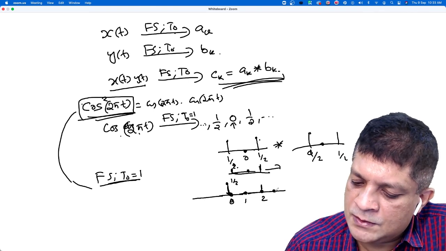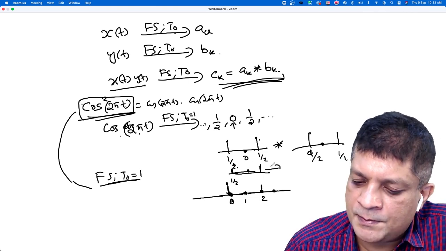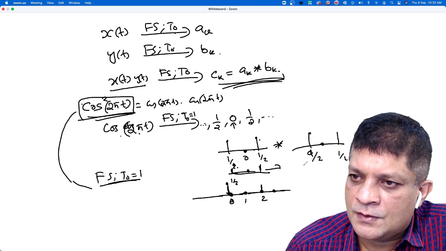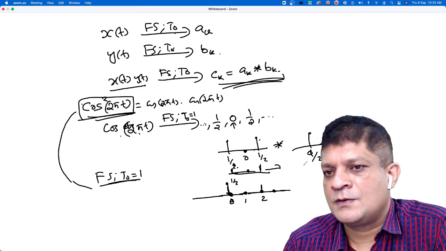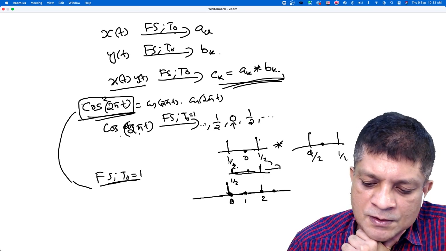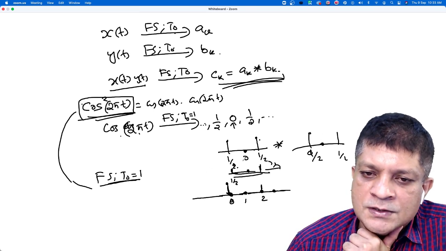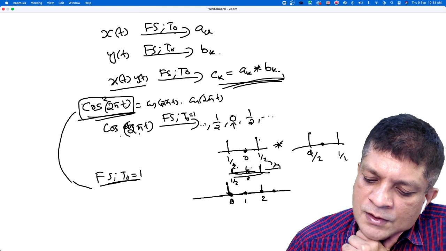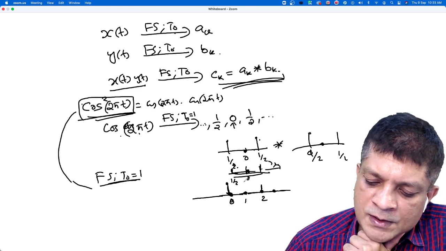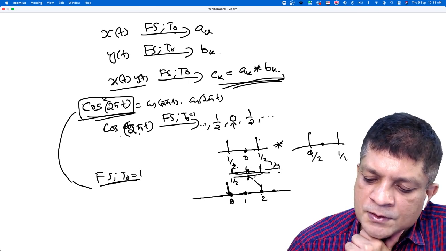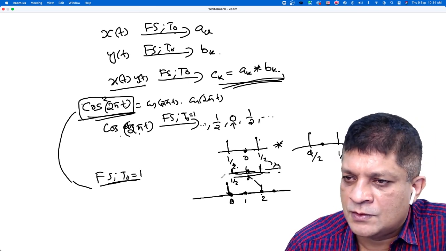And what about other values? There will not be any overlap if you shift it further towards right, isn't it? What is the convolution operation? You are flipping this and shifting it, multiplying those two. This is the point 0, and if you want to find 1, you have to shift it right by 1. For finding 2, you have to make this point at 2, isn't it? Then multiply those two.